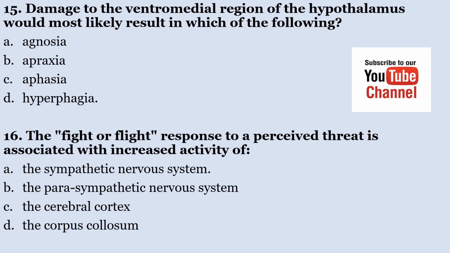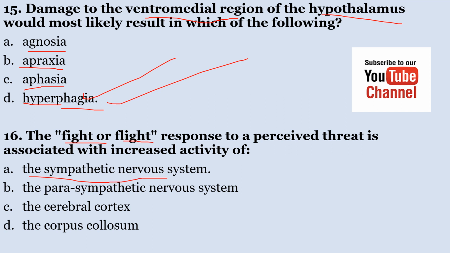Number 15, damage to the ventral region of the hypothalamus would most likely result in which of the following? A, agnosia; B, apraxia; C, aphasia; D, hyperphagia. The damage to the ventromedial region of the hypothalamus would most likely result in hyperphagia. The correct answer here is D, hyperphagia.